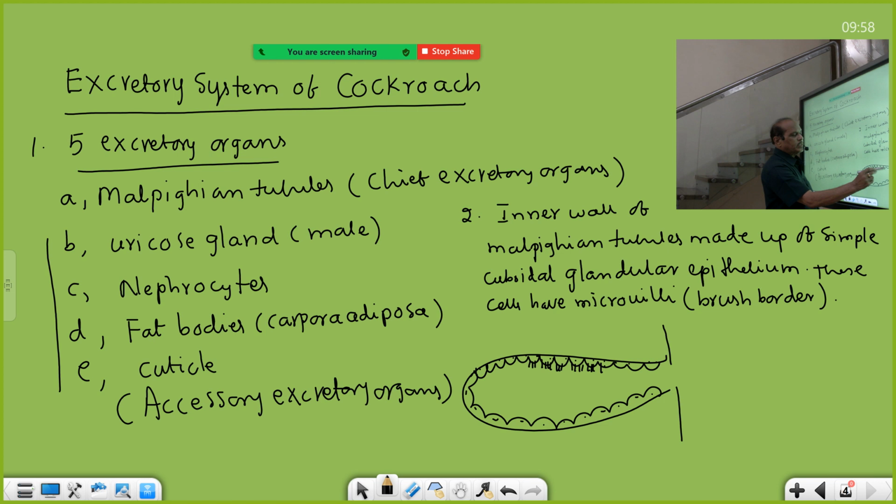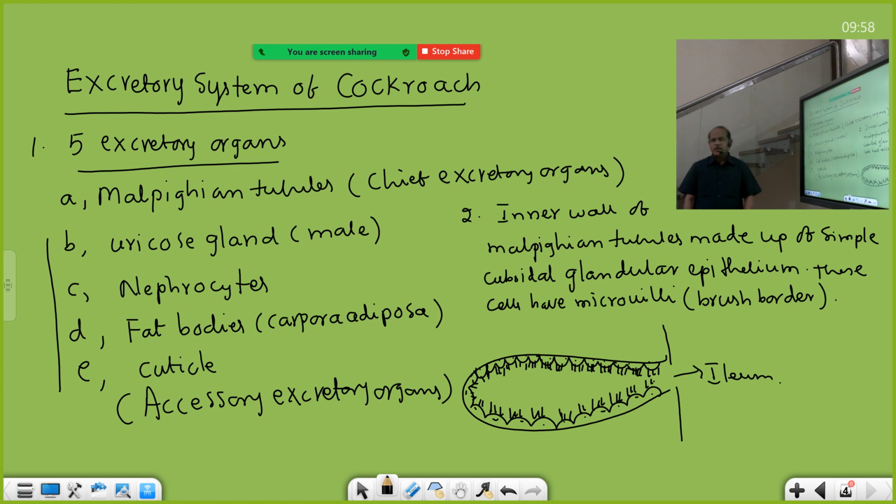This brush border is present. These are microvilli. What I am drawing now, they are microvilli. See how they are. So they help in the removal of nitrogenous waste from the lumen of the Malpighian tubules into the lumen of the ileum, the first part of the hindgut.